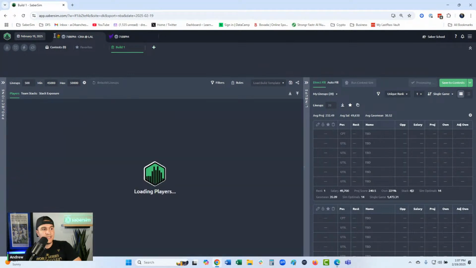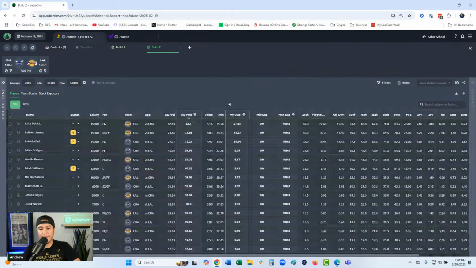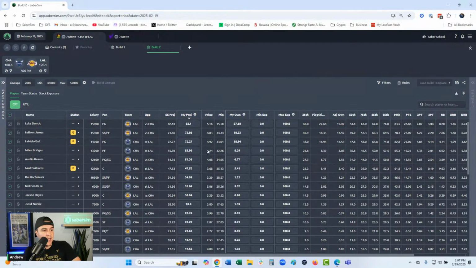Now, let's do a build demo here for the showdown slate coming up tonight. I'm going to go to a fresh build, and I would always build the max number of lineups that your plan allows. That's important. For NBA showdown, I've talked about this a lot, for NFL showdown and for tennis earlier this week, this idea of lowering minimum salary to allow for lower salary builds in some of these dupe heavy formats. I would actually stick with the defaults for NBA showdown.